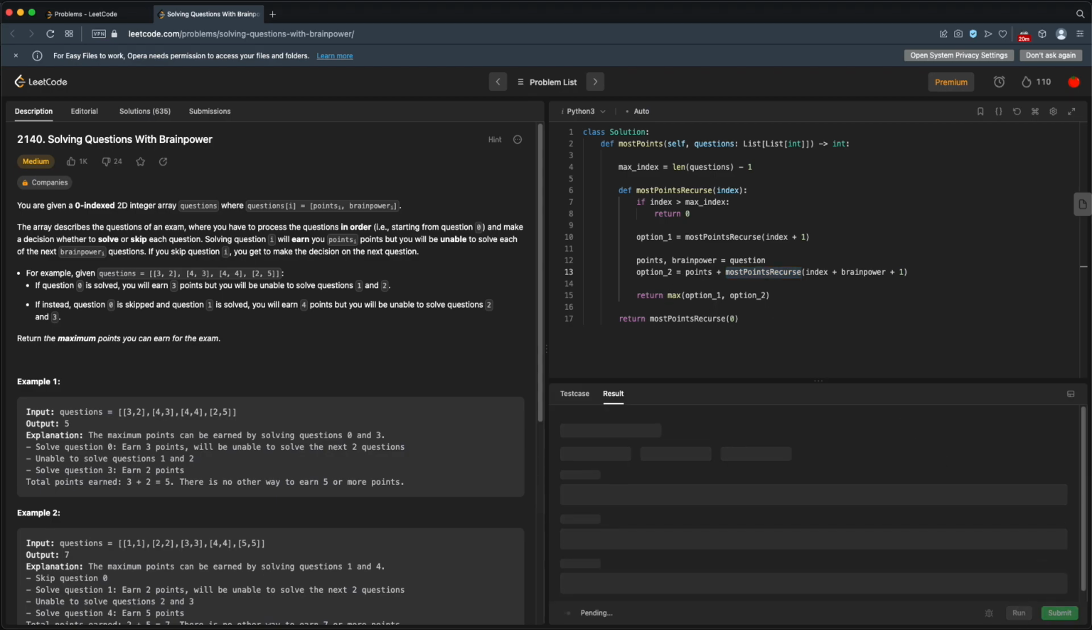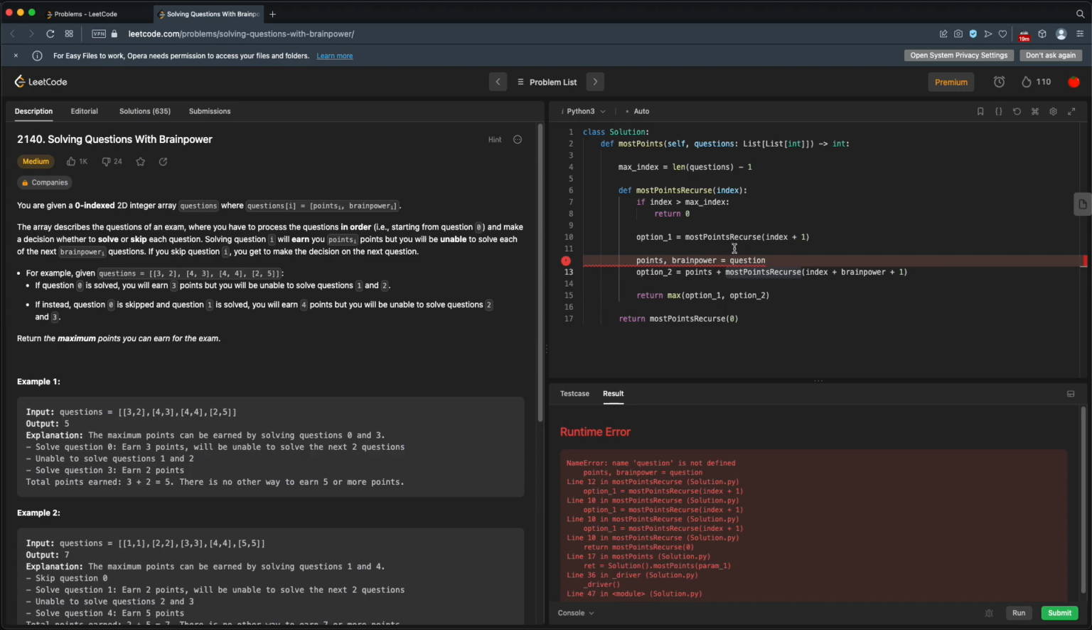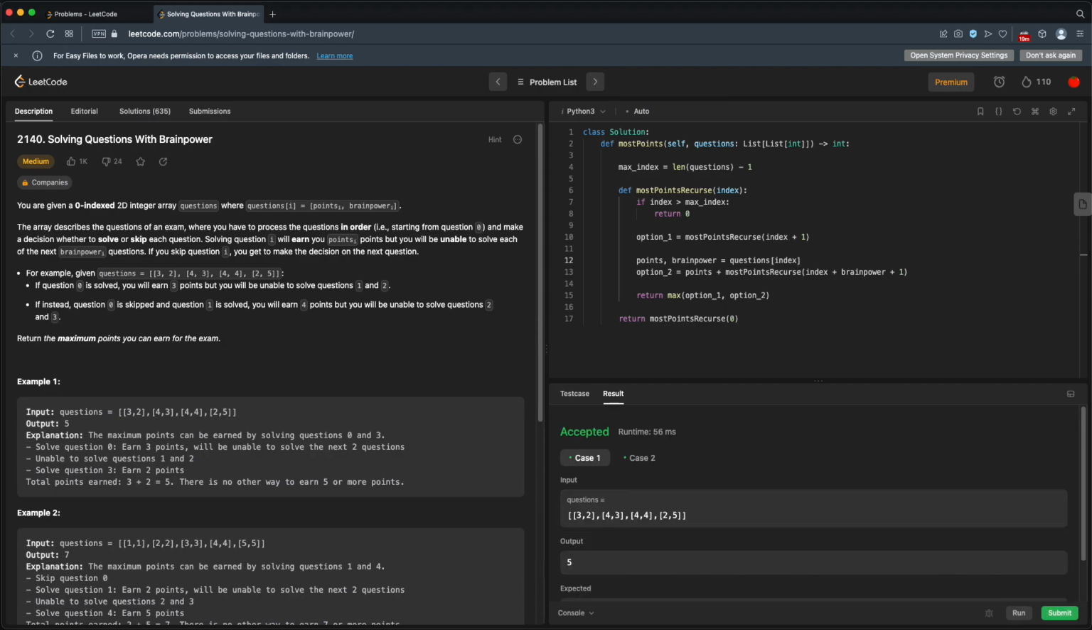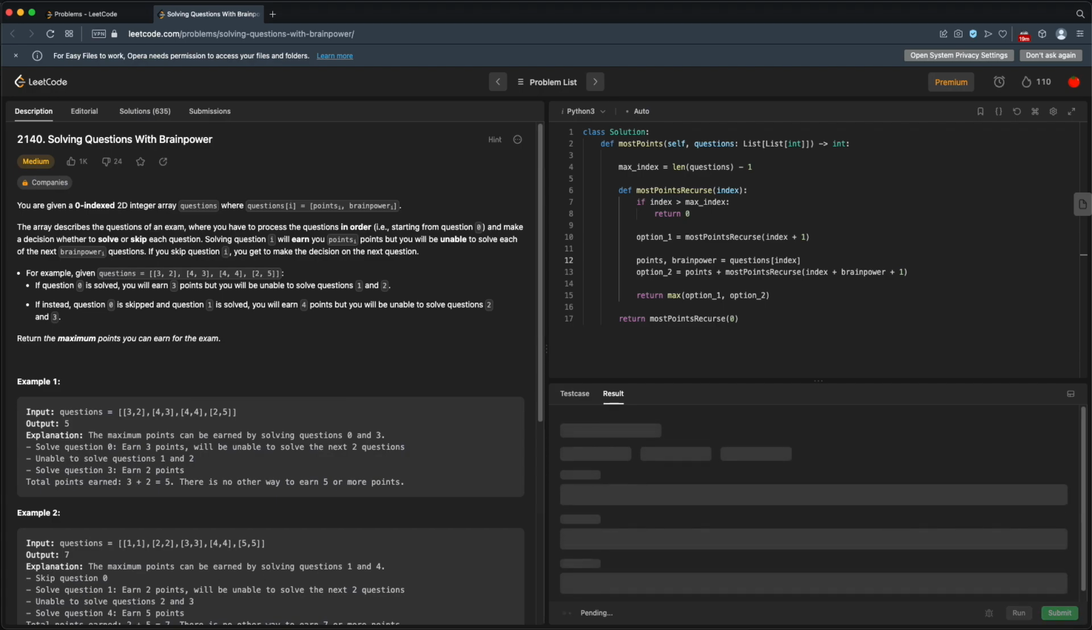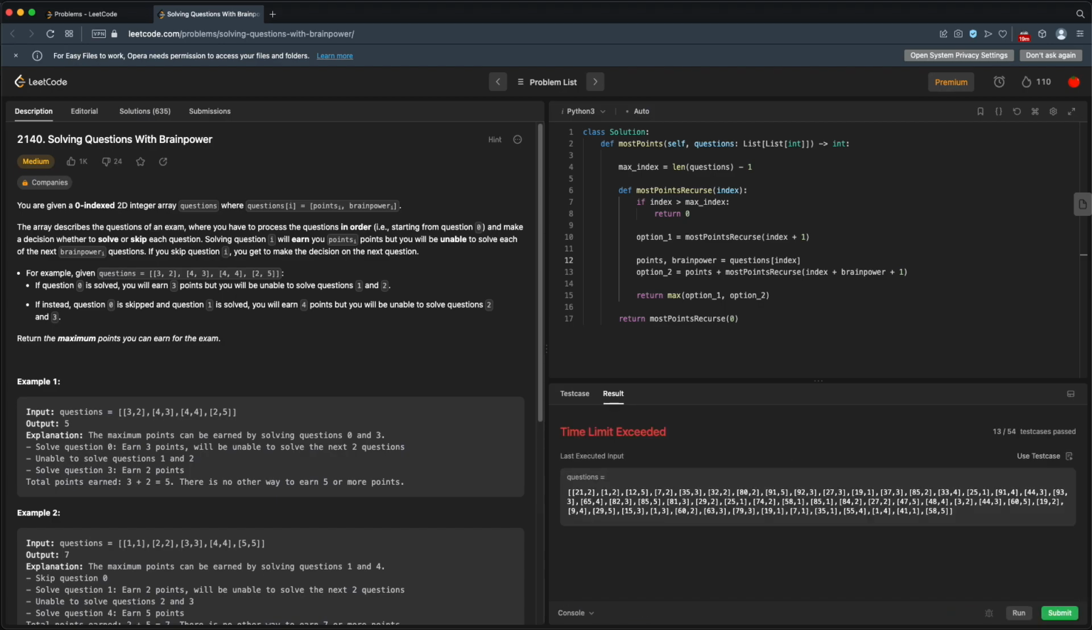Okay, let's try this. Oh, because I need to do questions at this index. That was silly. All right. Okay, and we pass. Let's submit that, see how we do. Now I'm guessing we won't do this in the time limit we need. So there's a simple fix for that, and I'll show you in just a second, if we need to. And we need to. Time limit is exceeded.